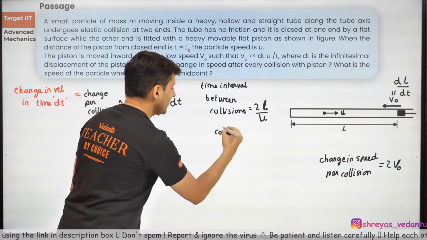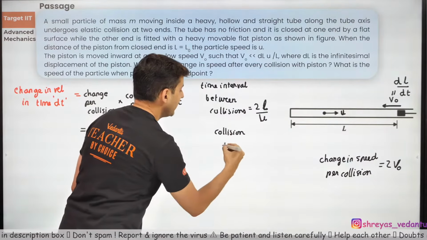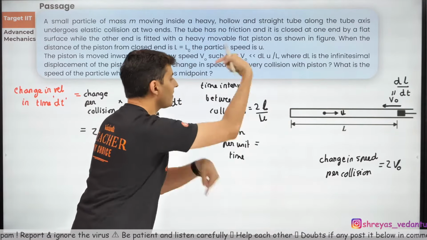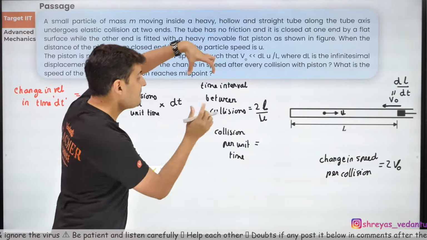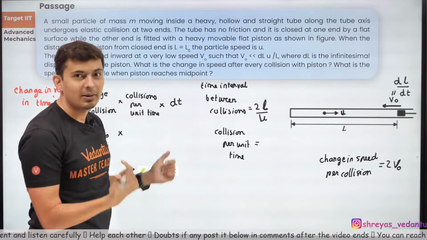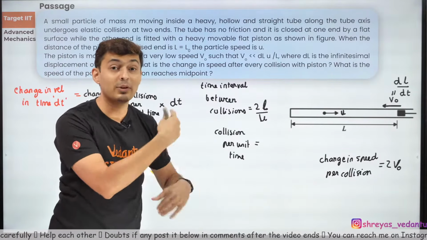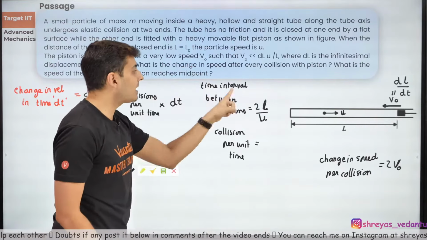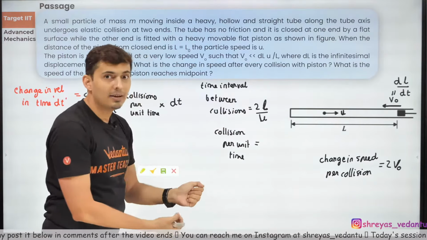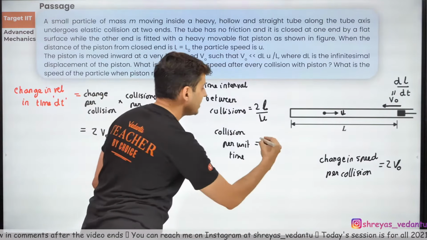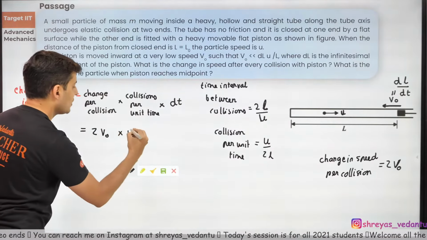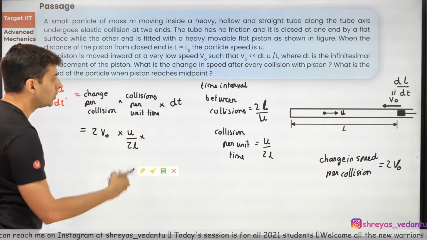So collision per unit time will be exactly the reciprocal of this. This is time per collision. Reciprocal will be collision per unit time. Do you guys get it? It's like time period and frequency. Frequency is 1 by time period. Think of this as time period per collision, so the reciprocal of that will give you the number of collisions per unit time. So this will be u by 2l. So collisions per unit time is nothing but u by 2l into dt.